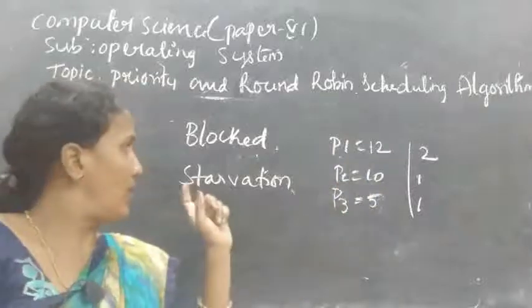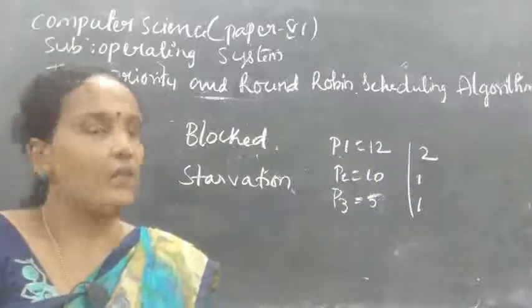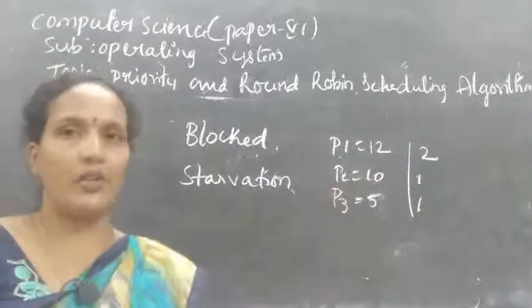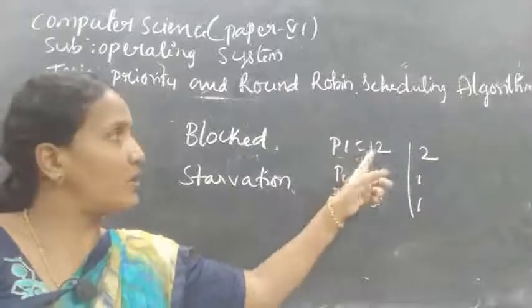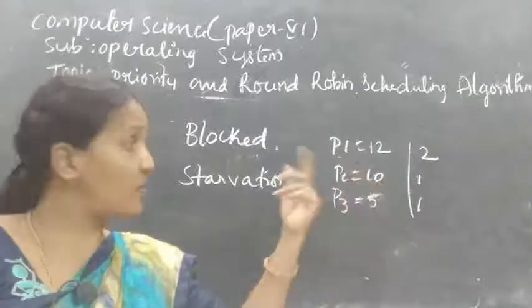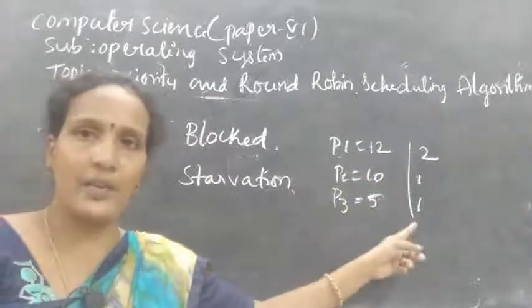Now come to the second one, starvation. Starvation means, for example, P2 is executing and P1 is waiting. Next P3 enters with the same priority.